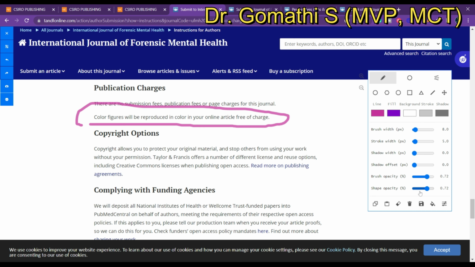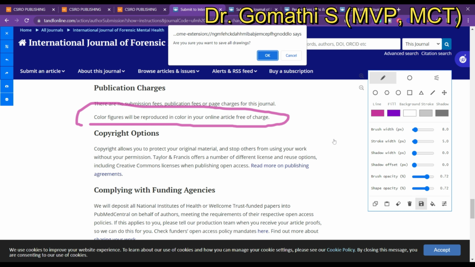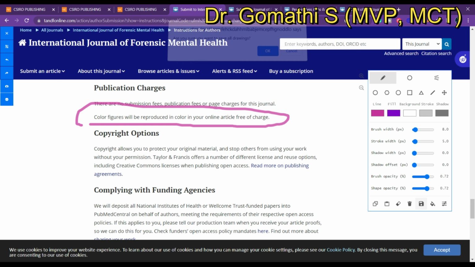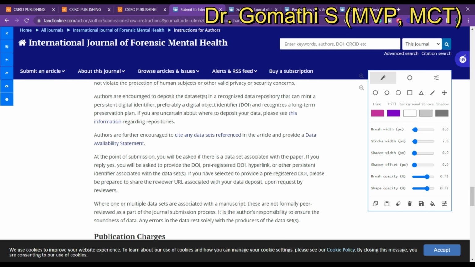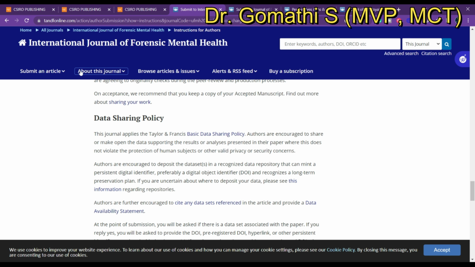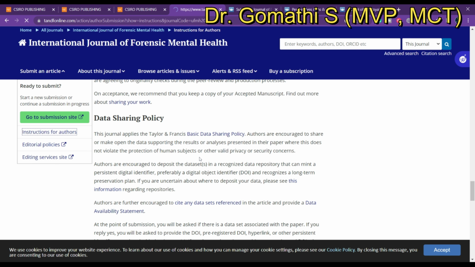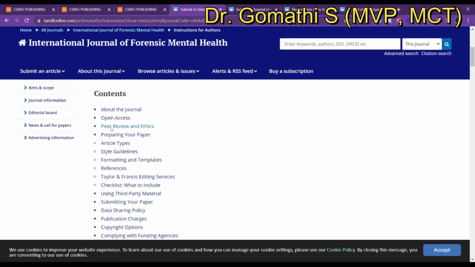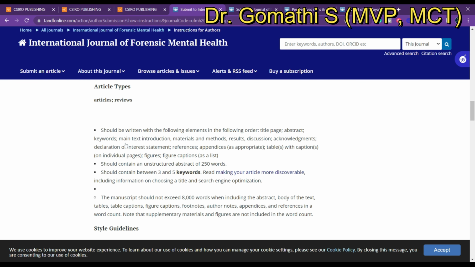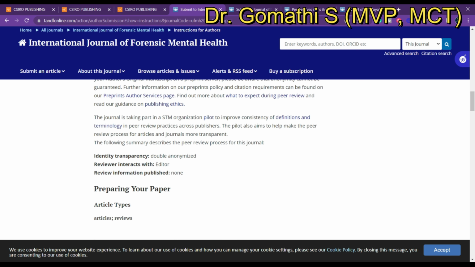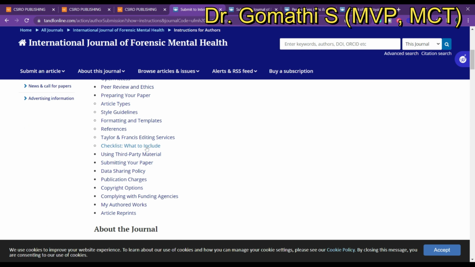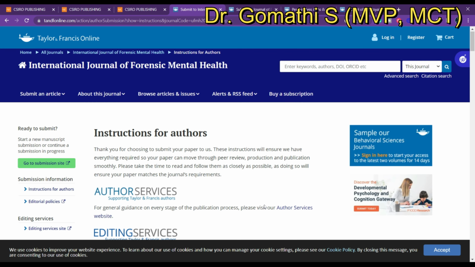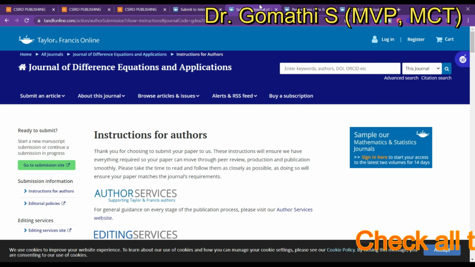Okay. And if you want to see any other thing, you can also check that. You can also see complete information. So where to find the author information? This is the instructions to the author. Here you can see everything: preparing your paper, what article types they are accepting, what the guidelines are, and a checklist of what to include and what you should not include. Everything you can find from here, and this is for Forensics.